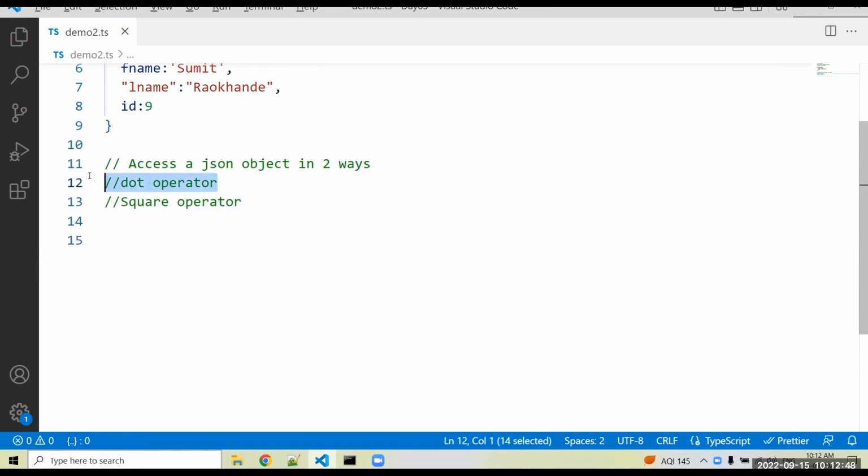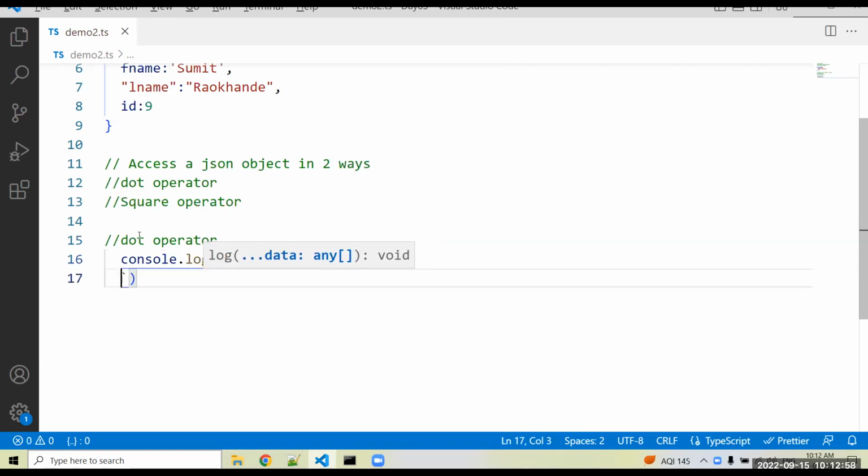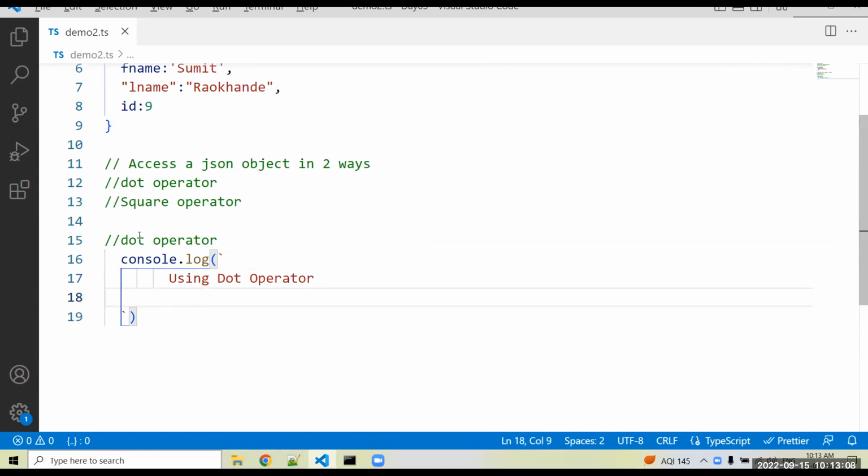First, we see the dot operator, how we can access with it. So simply I can write console.log. I'm using the backtick operator and mention here, using dot operator. First I have to access the first name. I'm using the backtick operator, so we use a dollar curly bracket, and fname. I have to access fname as a key.